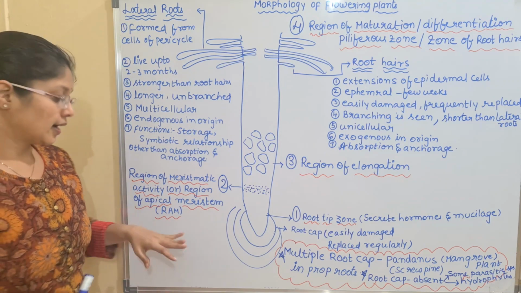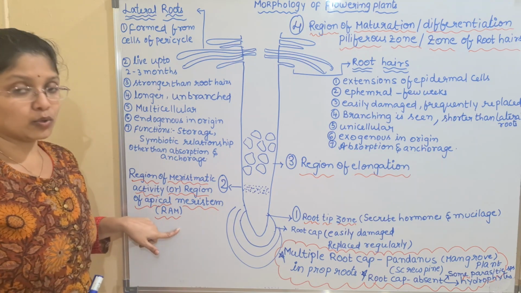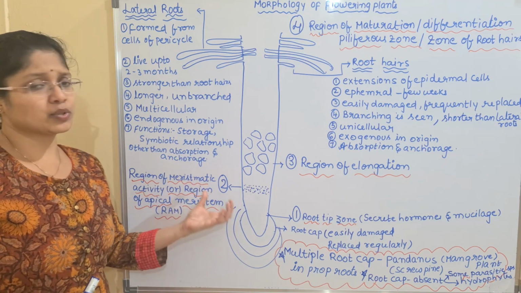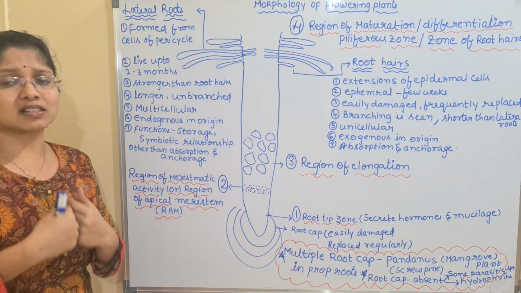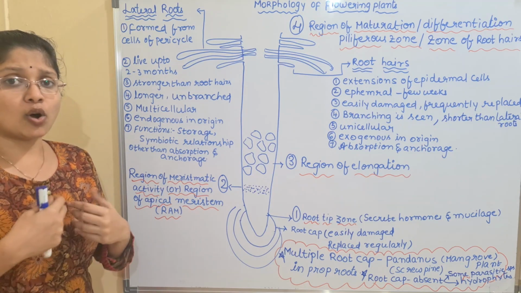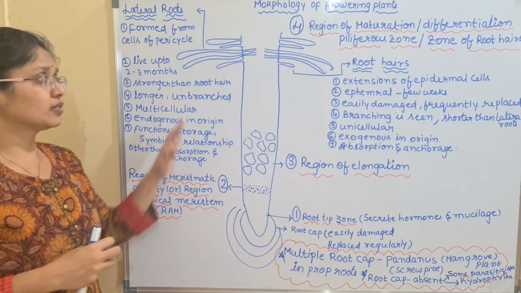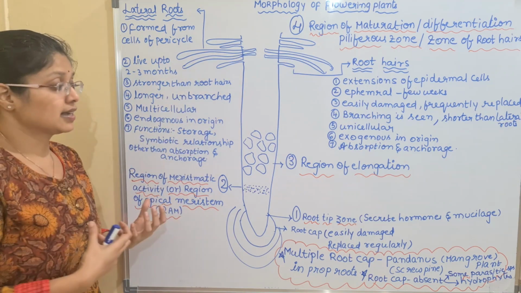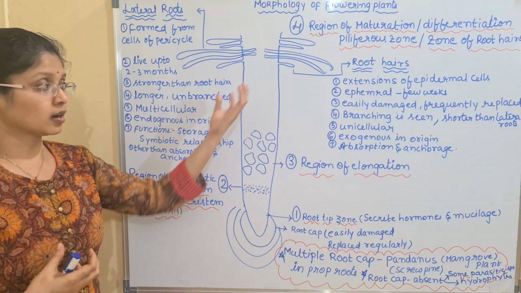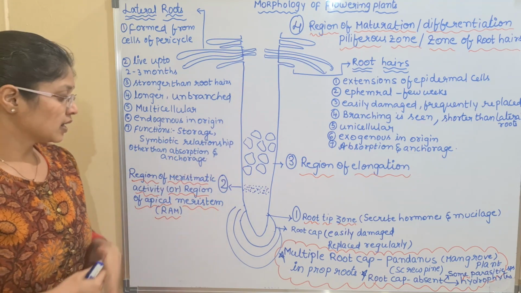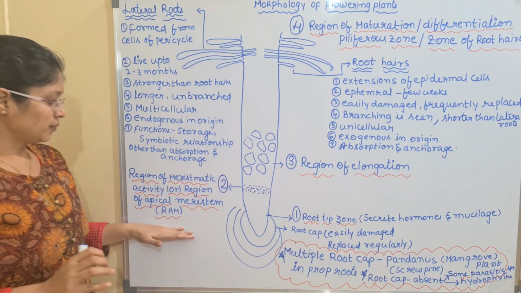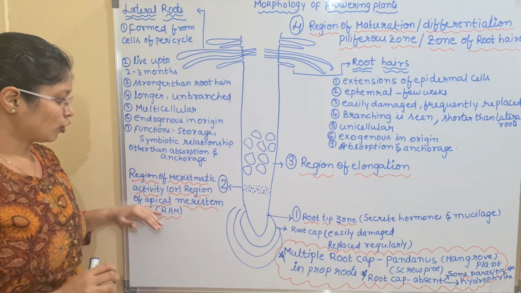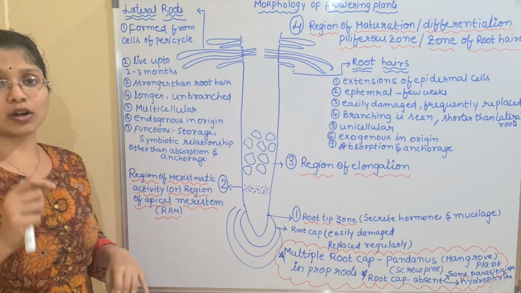In short, it is called RAM. These terms we are discussing today are mainly discussed in the anatomy part, in order to clear some confusion with the lateral roots and the root hairs. Mainly I am discussing again this root zone or root structure. So you have to remember these terms, children: region of meristematic activity, or region of apical meristem, in short RAM.